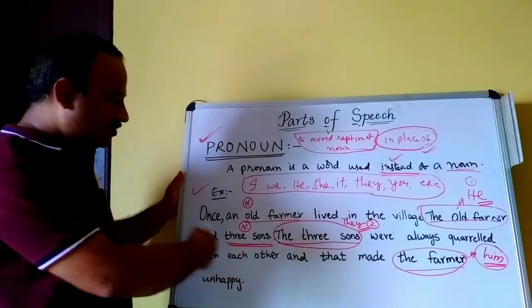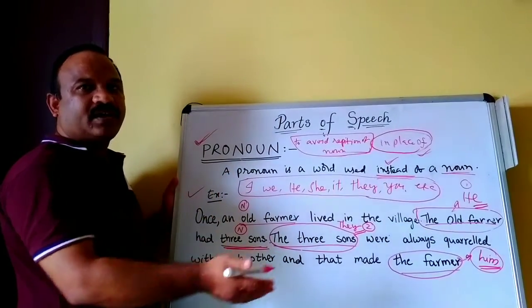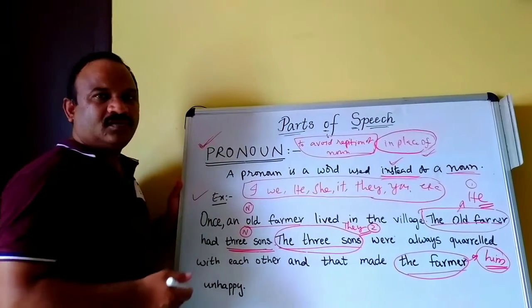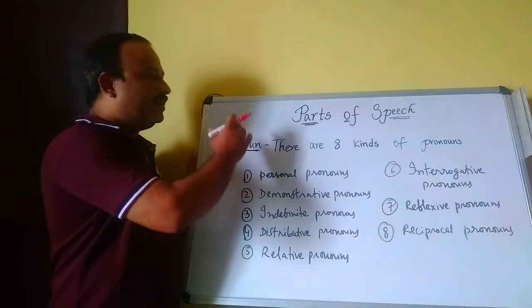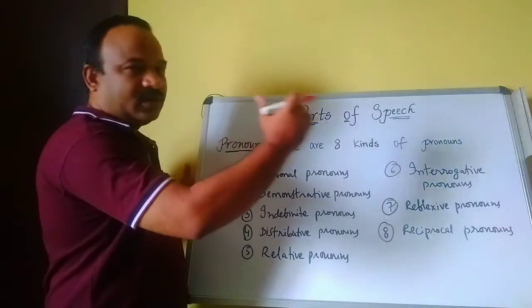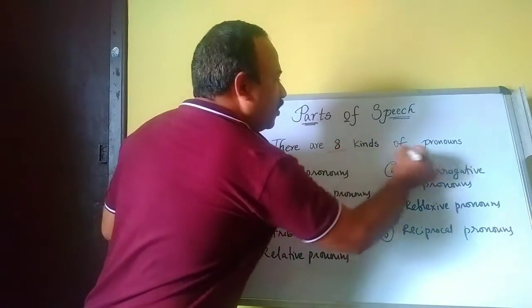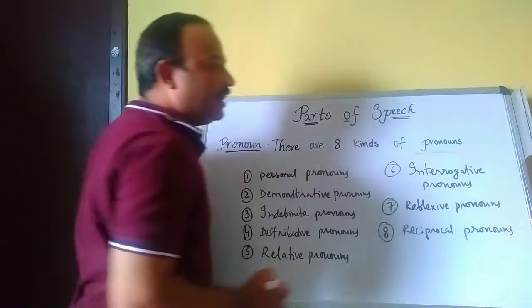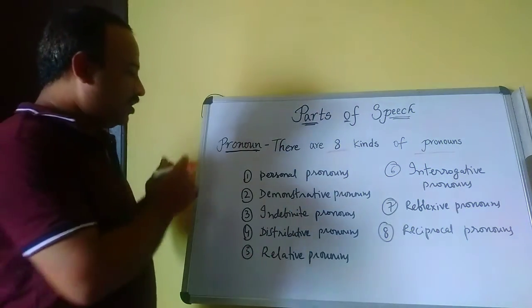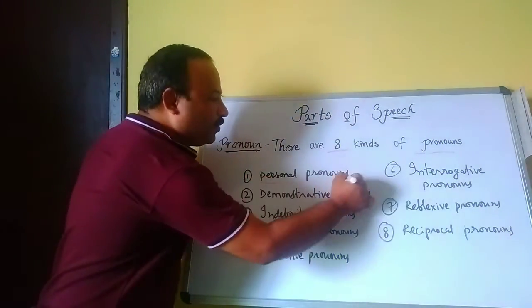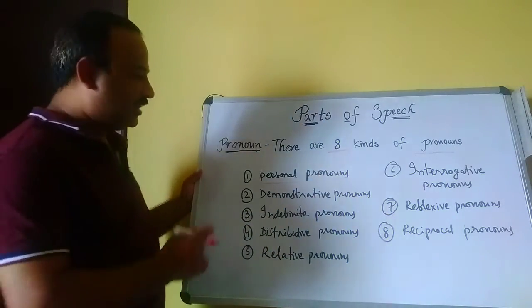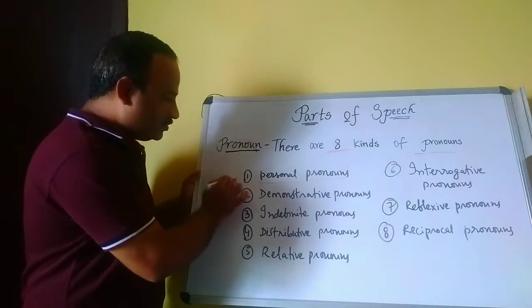In this session we will see how many kinds of pronouns there are and what they are. Now let us discuss. There are 8 kinds of pronouns. First one is personal pronouns.